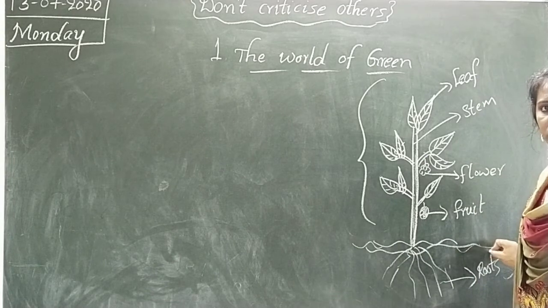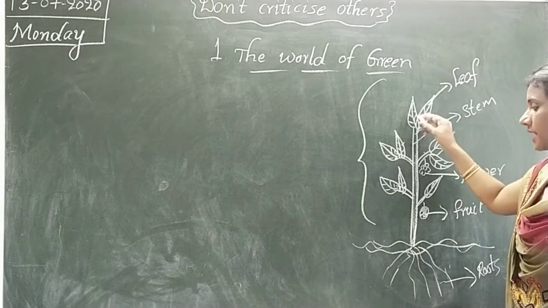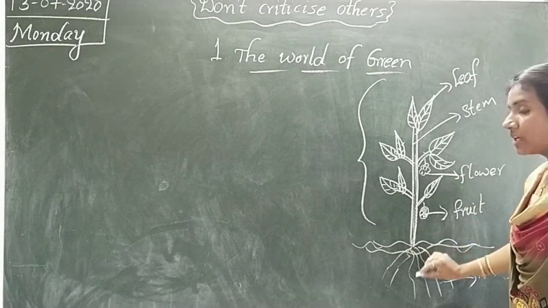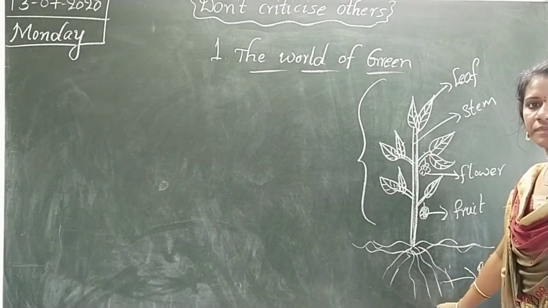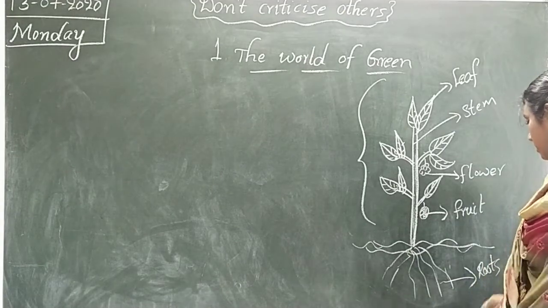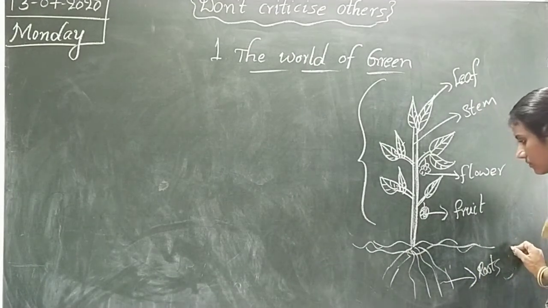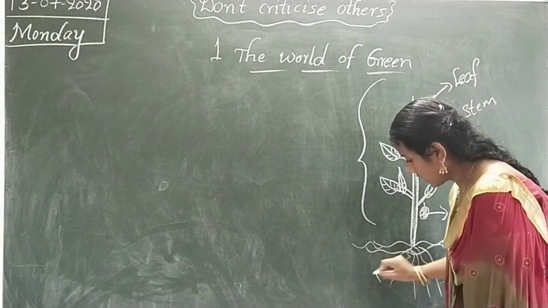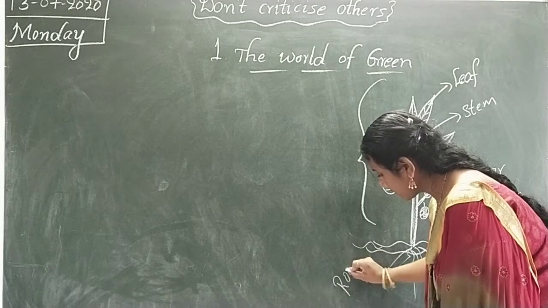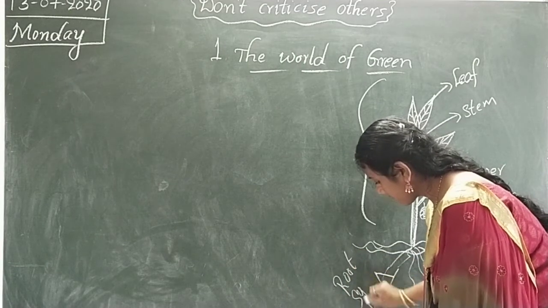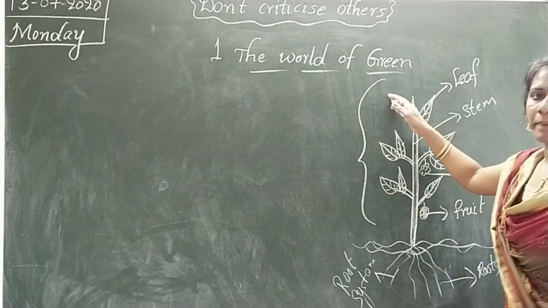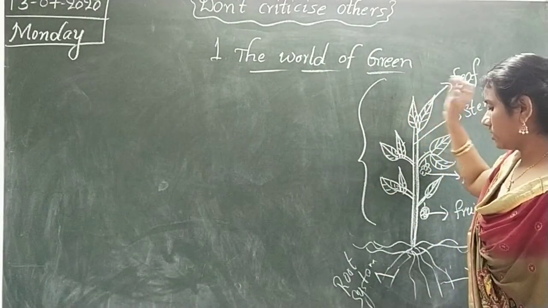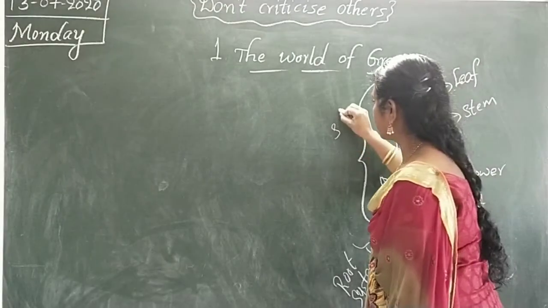In the land we are throwing the seeds and they are growing into plants. So this is the ground. The plant below the ground we call the root system. And the plant above the ground we call the shoot system.